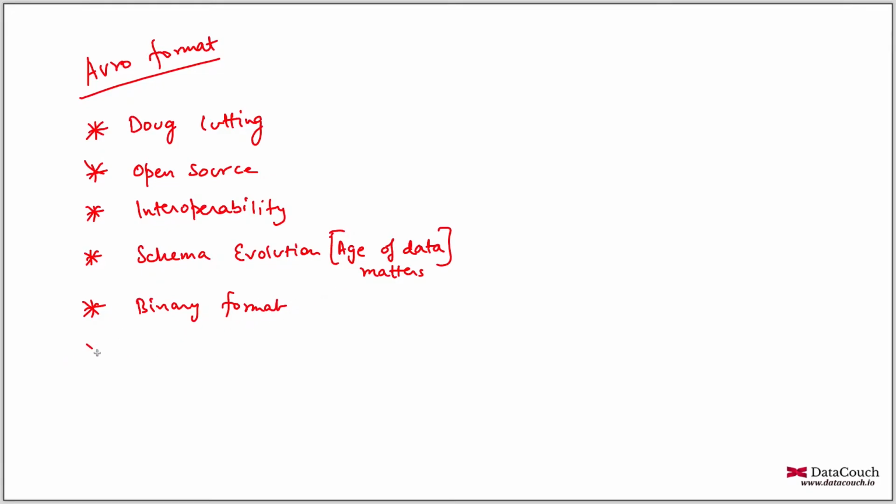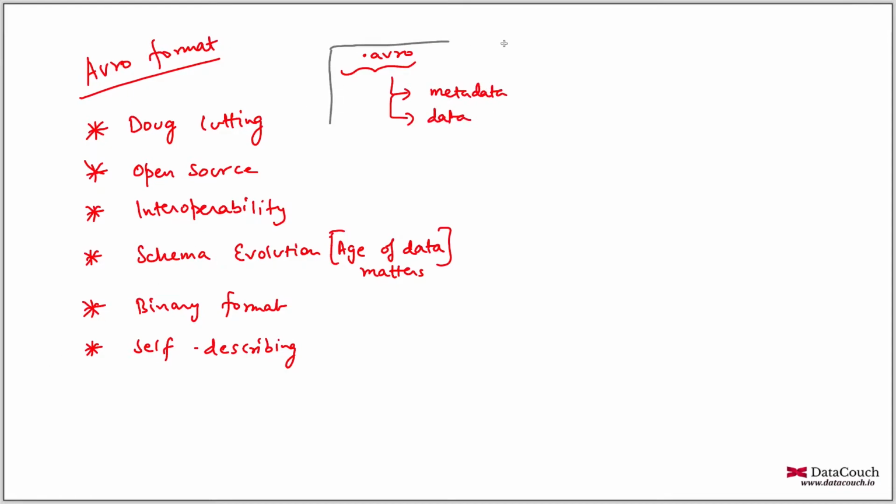Avro is a self-describing format. That means metadata is also embedded within the Avro file. Avro files have the .avro extension, and this file has metadata as well as data. So this is the actual Avro file. But if you want to extract the schema out of this, you can do that, and that is called a .avsc file. This .avsc file is the Avro schema file, which is basically storing the Avro schema.